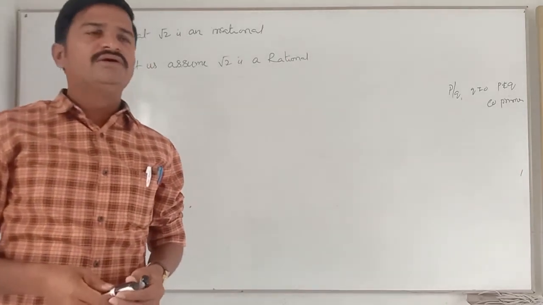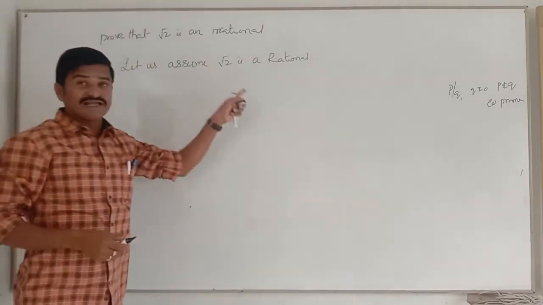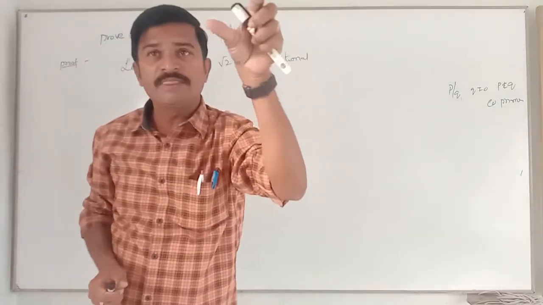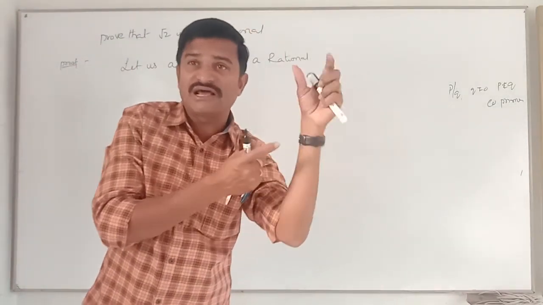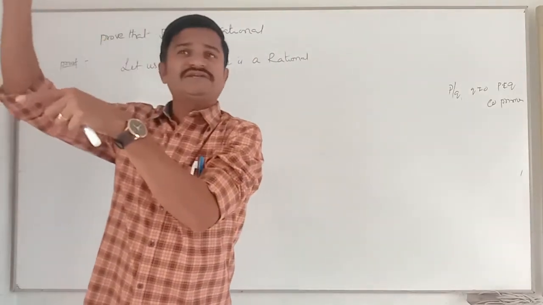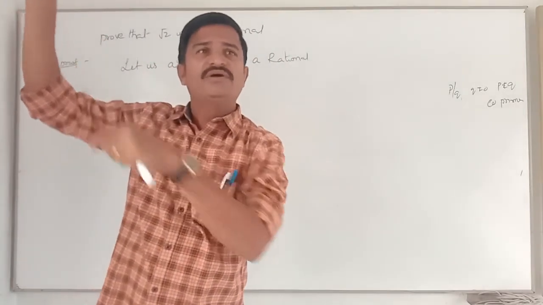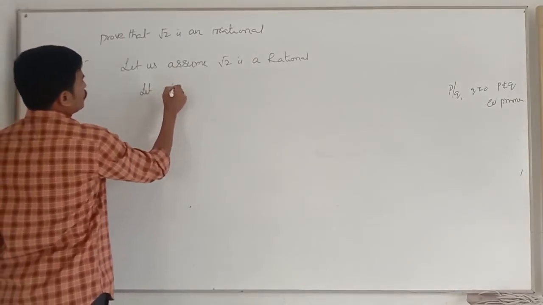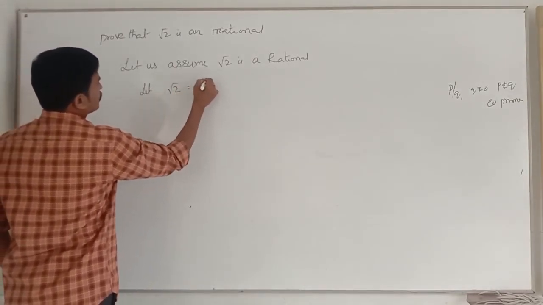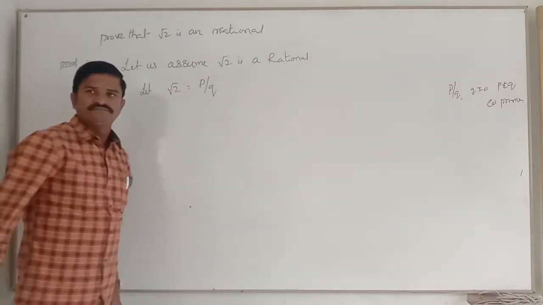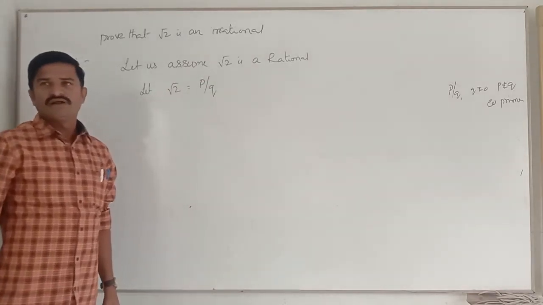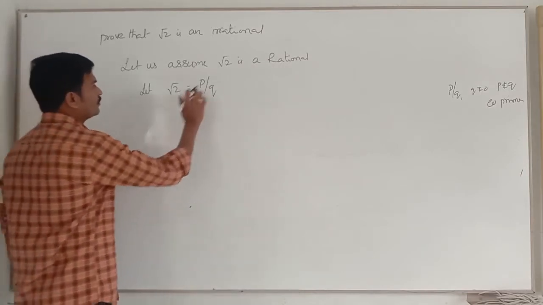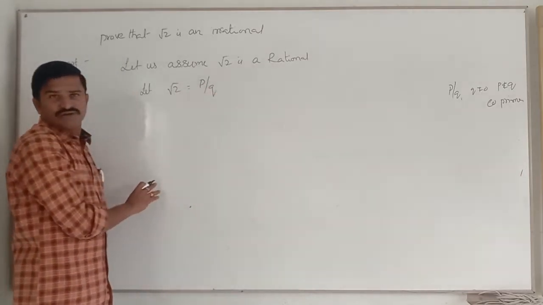Are you clear or not? When root 2 is rational, there may exist some number in the form of p by q. As we have taken root 2 as a rational number, definitely it may be expressed in the form of p by q. So let root 2 equal p by q. Now squaring on both sides, children.